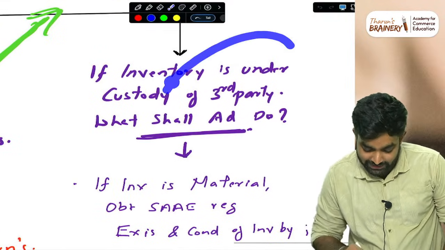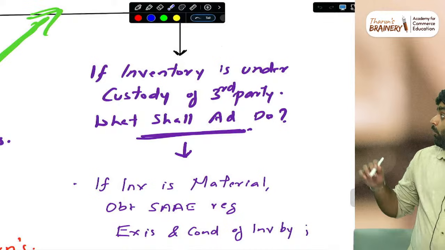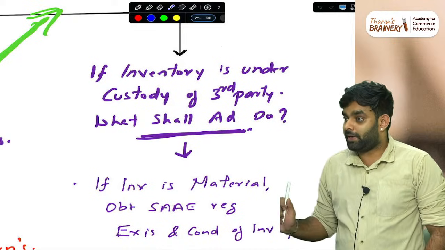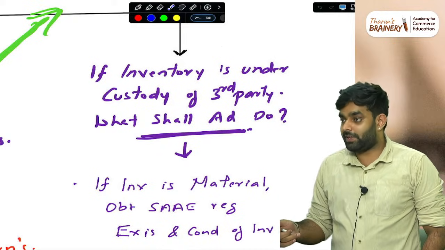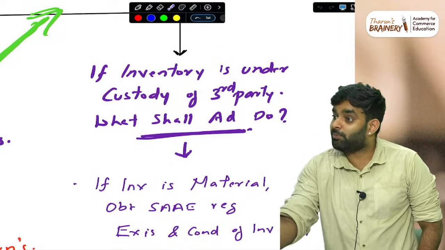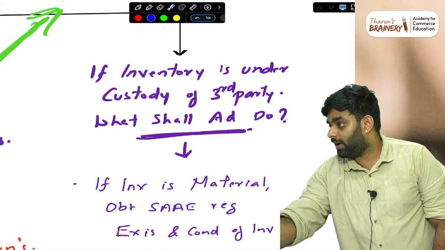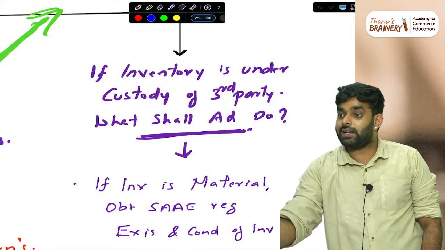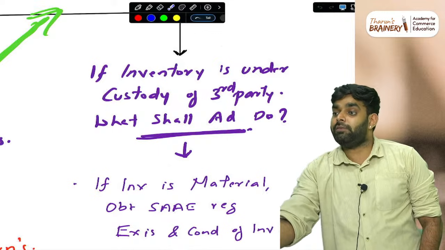Then if inventory is under the custody of a third party, in what situations does this happen? Third party controller. Hypothecation is one. Then consignment. Consignment is mostly the question that may come. Consignment order cases. So we need to understand consignment. We may not think of it as a third party, so we may miss the question.